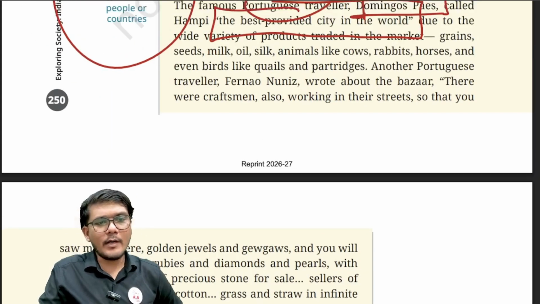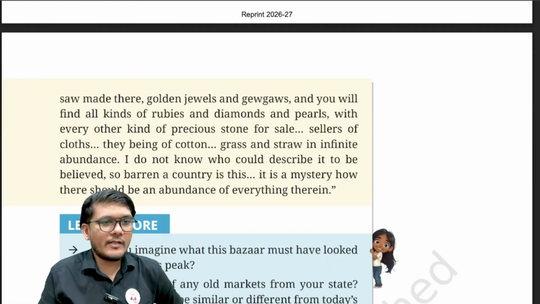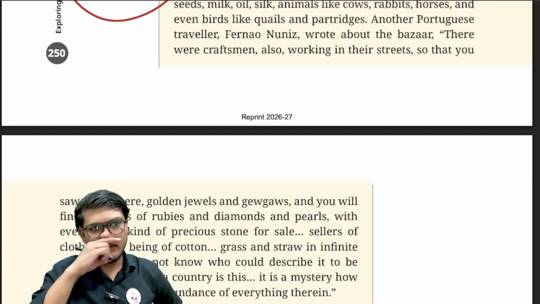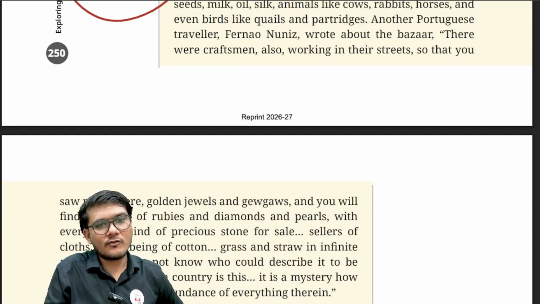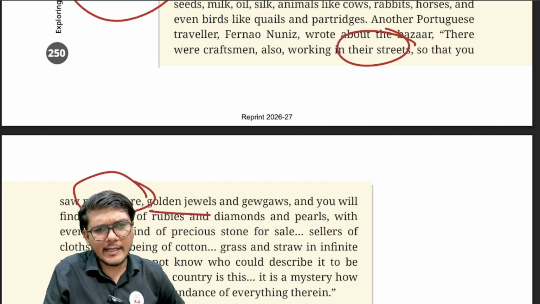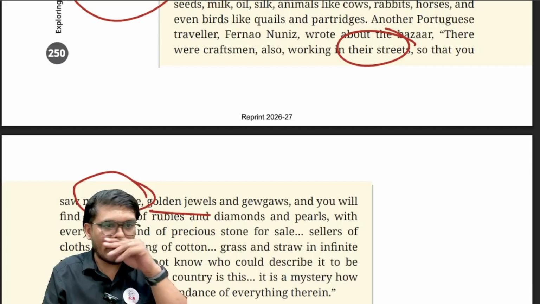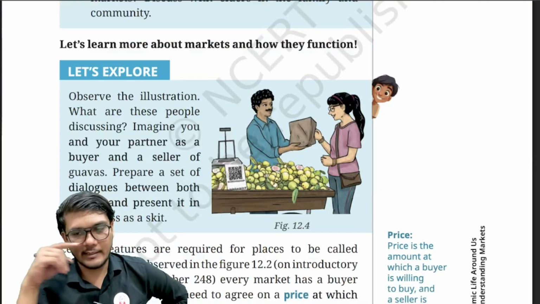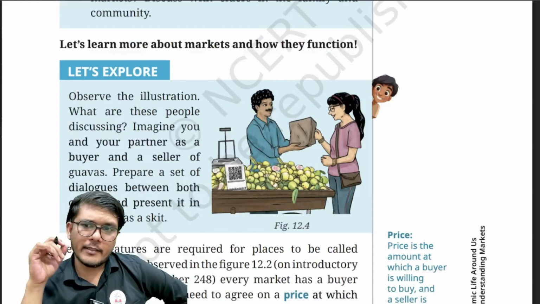Surely. So over here, basically, what was there? A lot of things, including gold and jewels. There were craftsmen working in the streets. You saw them make their things over there, like golden jewels, etc., and then sell them to the people. So that is basically what a market is.